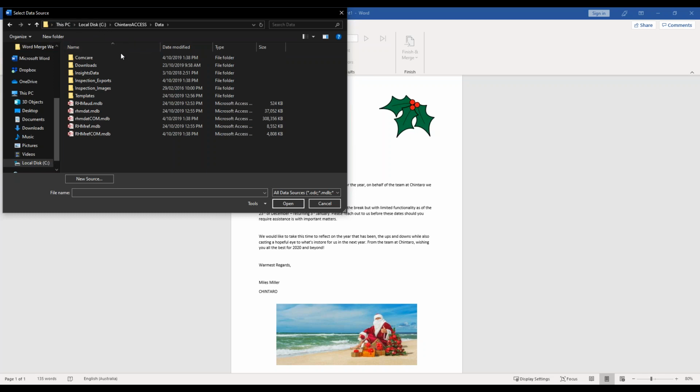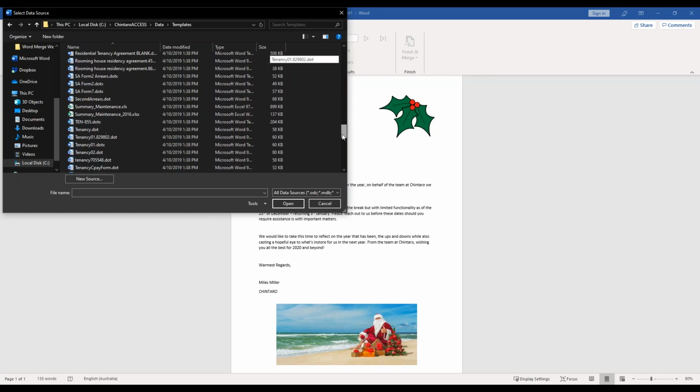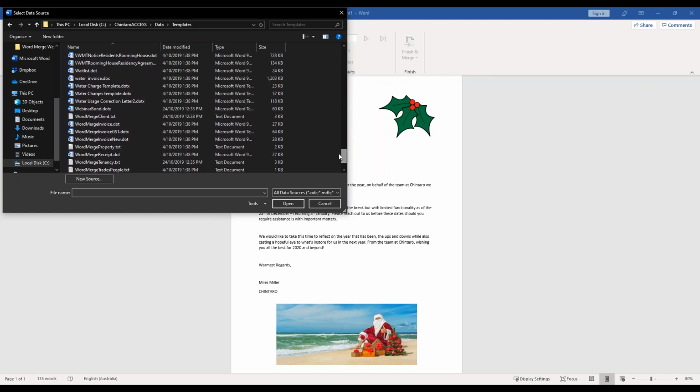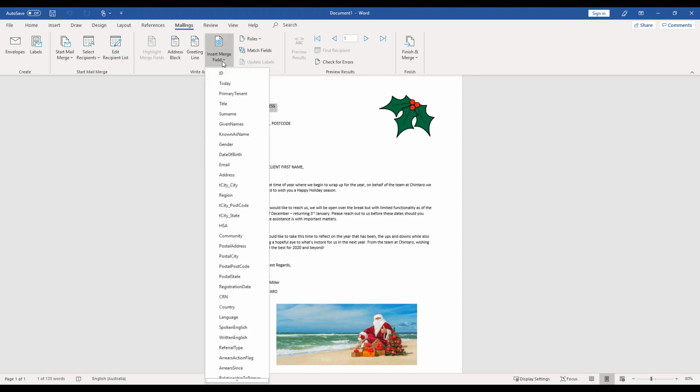This location is obviously going to vary depending on your setup. It may be a shared drive. Because I'm a single user here, I have it on the C drive. So I'm going to go into templates here. I'm going to scroll all the way down to the bottom. And I'm going to look for word merge client because we're doing a client one. So I'll select this. And you'll see that a few of these options now are clickable, which is what we want. So what we want to do is click Insert Merge Field. So I'm just going to highlight the field and I'm going to select Insert Merge Field.